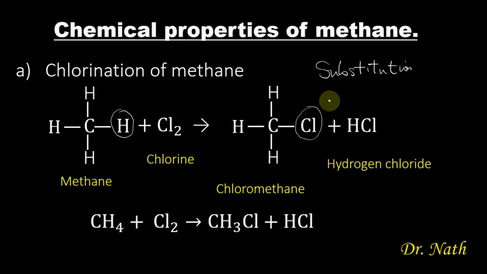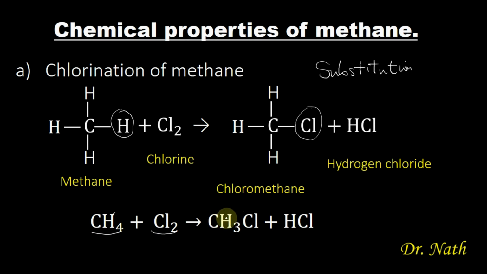So this is what substitution reaction is about: the displacement of an atom by another atom or group of atoms. You can see that this chlorine is displacing this hydrogen from the methane to form chloromethane. This is a condensed representation of what we have here. When methane reacts with chlorine, the chlorine will displace one hydrogen to form chloromethane.